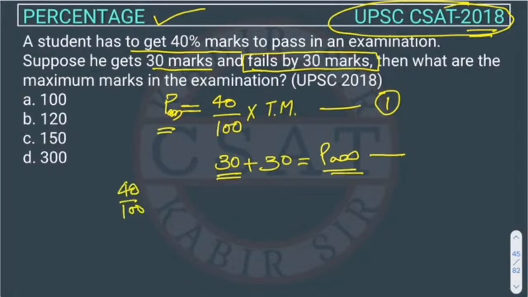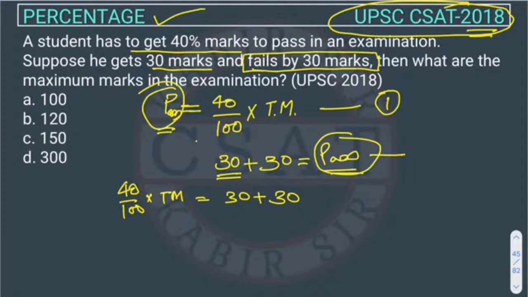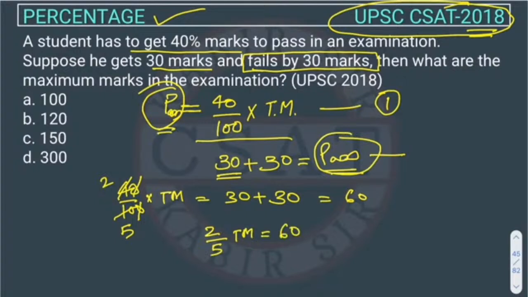40 upon 100 of the total marks is equal to 30 plus 30. Because this is also passing marks, this is also passing marks, so this equation will be equal. So 30 plus 30 is equal to 60. Now this 0 will cancel this 0. From 2 we can divide this 4 and this 10, right? So the equation will be 2 by 5 total marks is equal to 60, right?